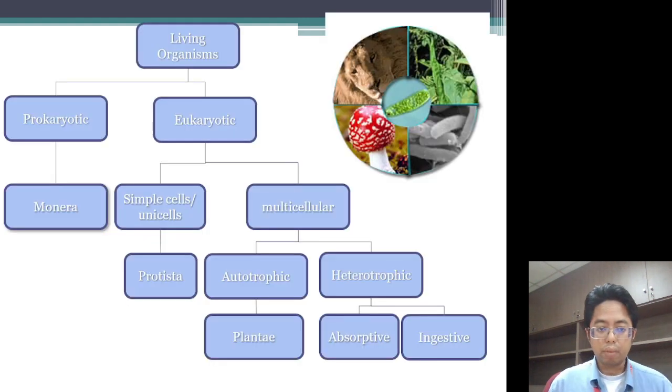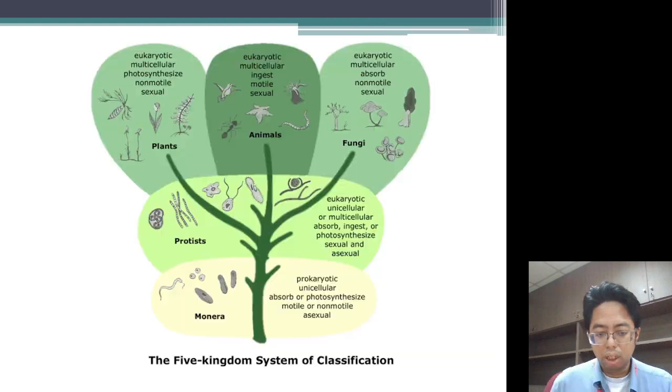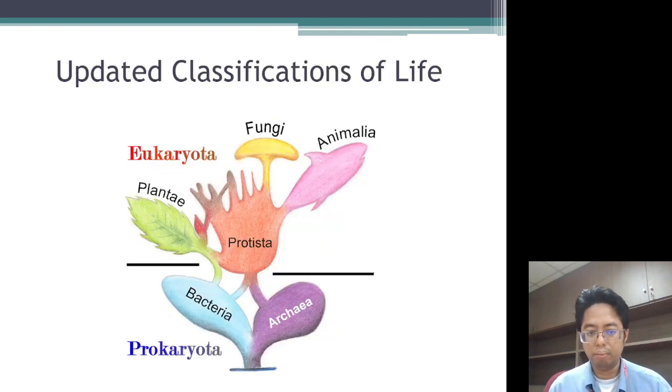According to his classification, organisms can be either prokaryotic or eukaryotic. Eukaryotes can be either single-celled or multicellular. And for multicellular, you have autotrophs and heterotrophs. So here is the 5 kingdom system of classification: Monera, Protista, plants, animals, and fungi. Updated, we also have archaea, not just bacteria.